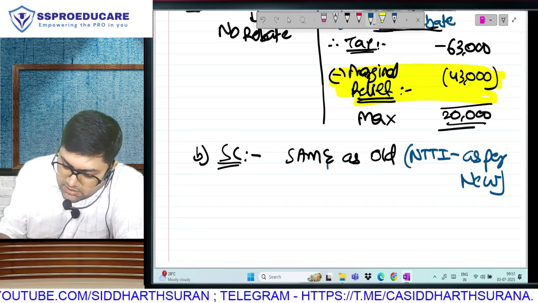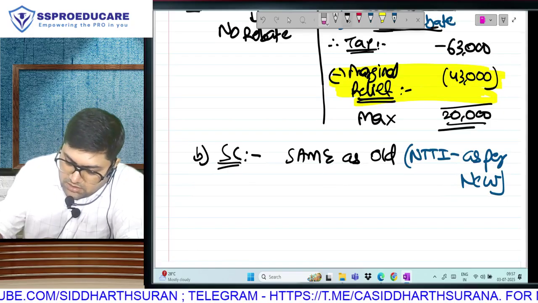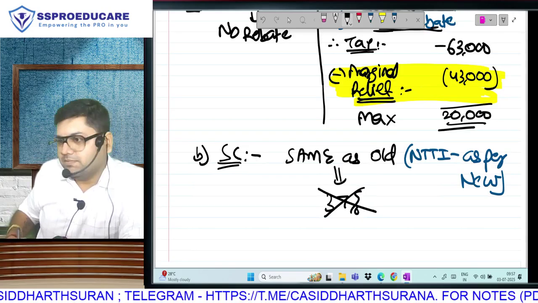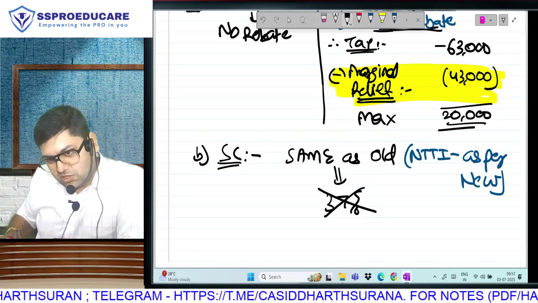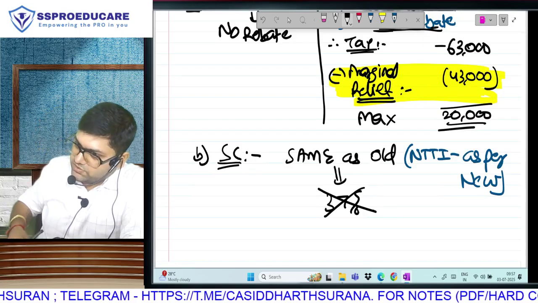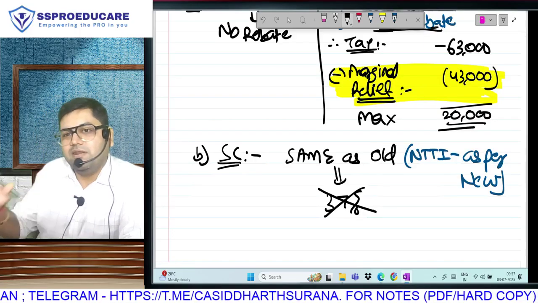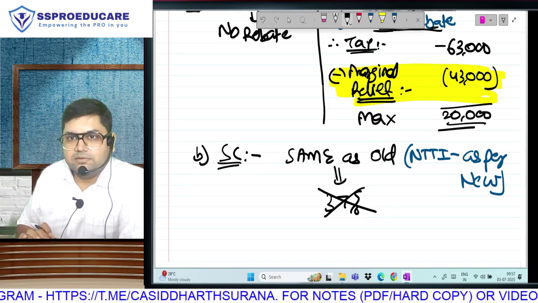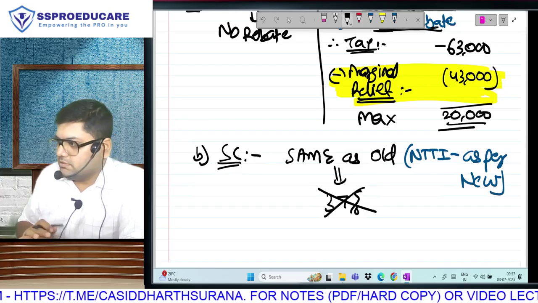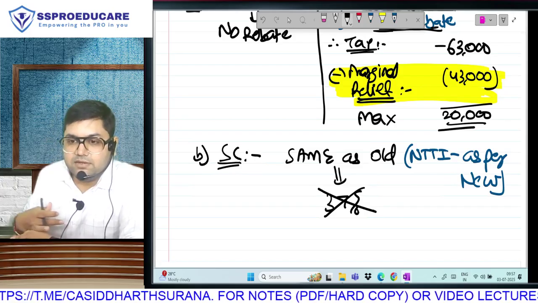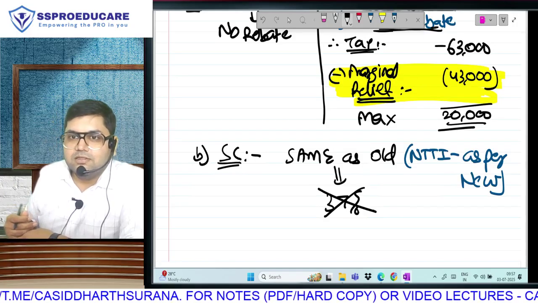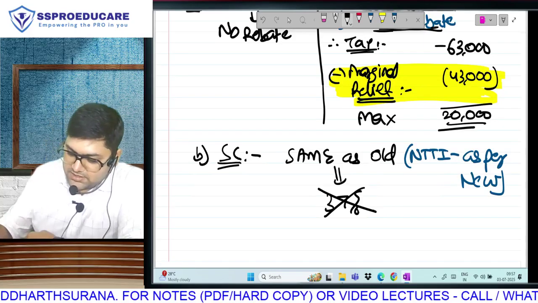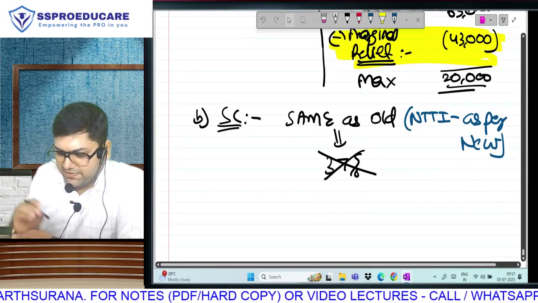Rates are same, except that the amount of income you will see as per new regime. And the second thing, 37% ka surcharge is not applicable. Matlab after 2 crore 25 and after 5 crore also 25. Sorry, I was checking, 37% is not applicable. Correct? Surcharge. Otherwise 10, 15, 25 is same. And NTTI same, but as per new regime.